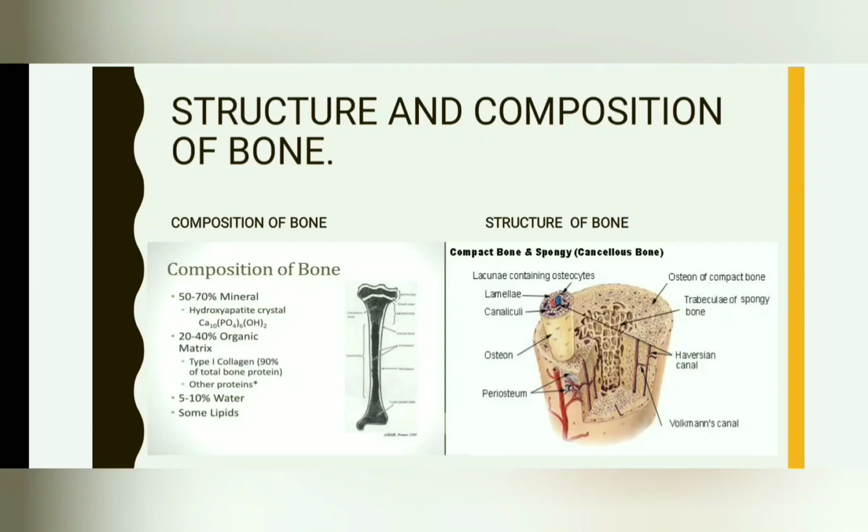In the structure of bone, we can see the outer part of the bone is compact bone, and the inner part of the bone is spongy bone. The inner part of bone has a trabecular system, and the outer layer of the bone is known as periosteum. It houses the precursor cells as well as blood vessels for the nourishment of the bone.